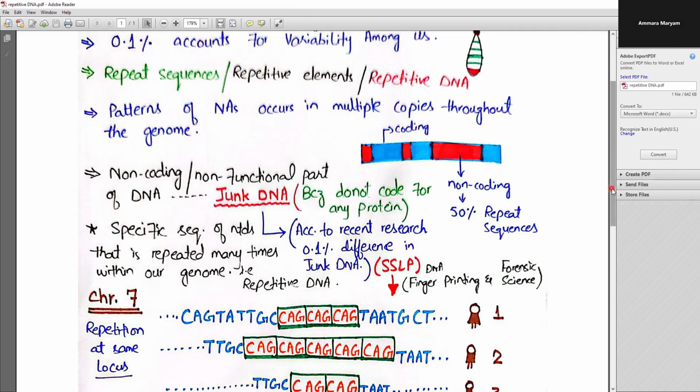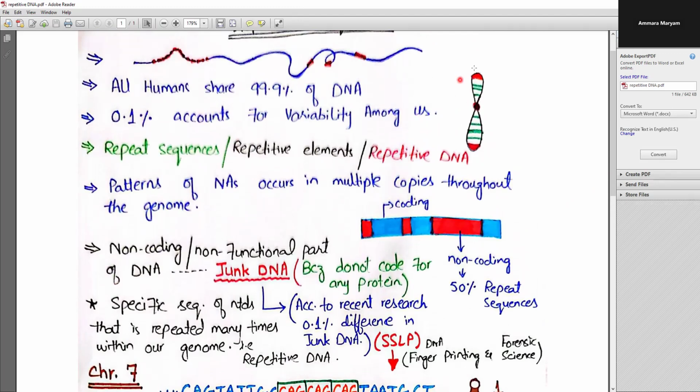For example, if you look at this diagram of a simple chromosome, this central part is known as the centromere, these end parts in red are the telomeres, and these central lines are the scattered elements.